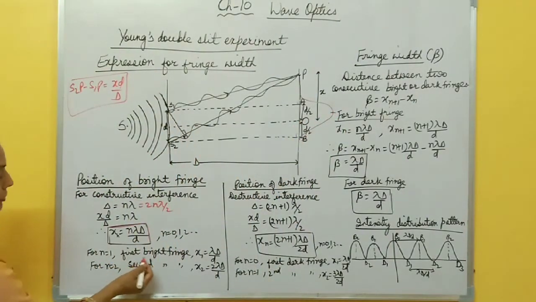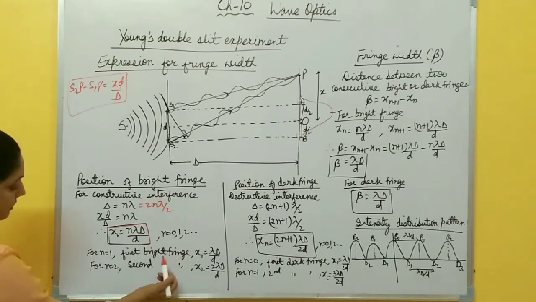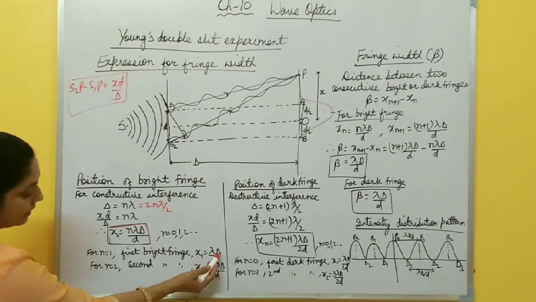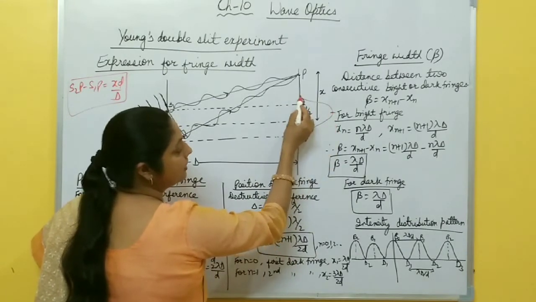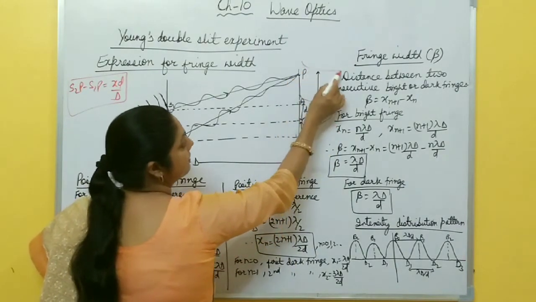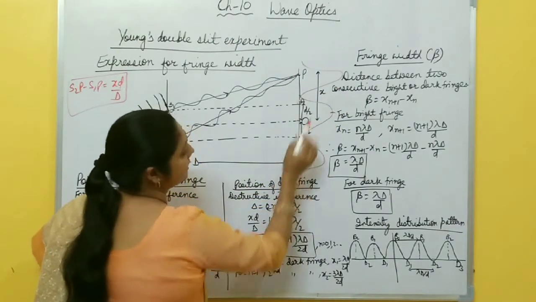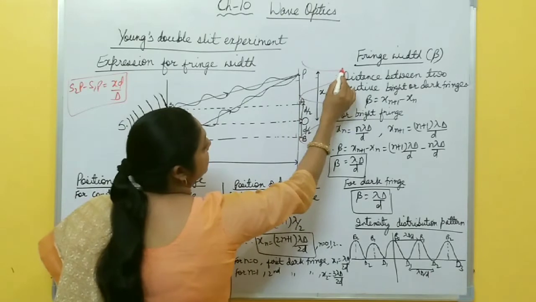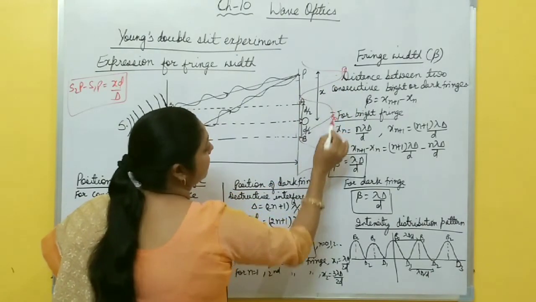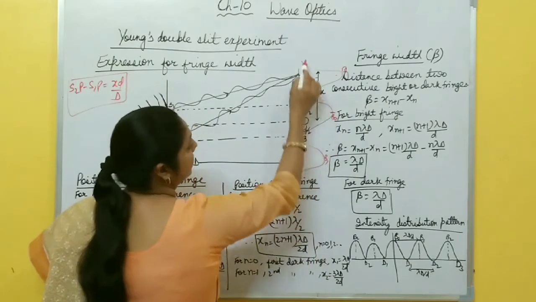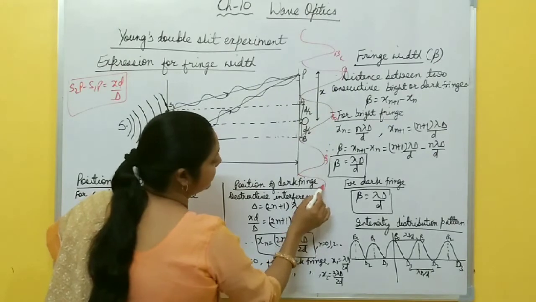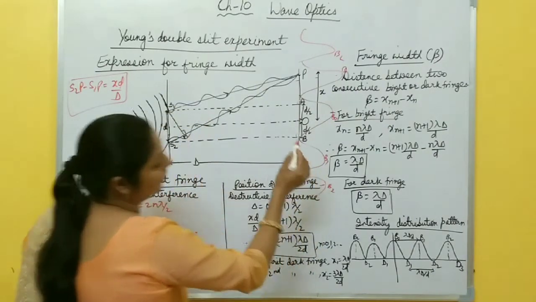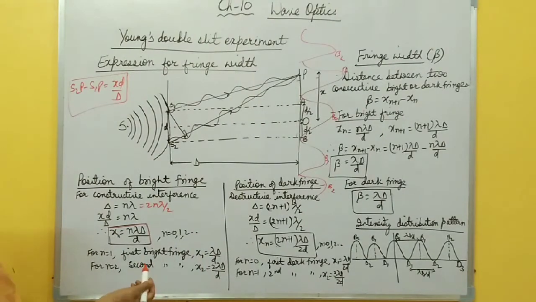Now for n equal to 1, first bright fringe x1, for n equal to 2, second bright fringe x2. It means the first bright fringe is formed at a distance λD by d. After the central maxima, here a minima is there, then the second maxima is formed on both sides of the screen. This is the first bright fringe. This one is the central bright fringe. Then again the second bright fringe, this side also, and this side also second bright fringe. In this way, on both sides of the screen, path difference is formed.